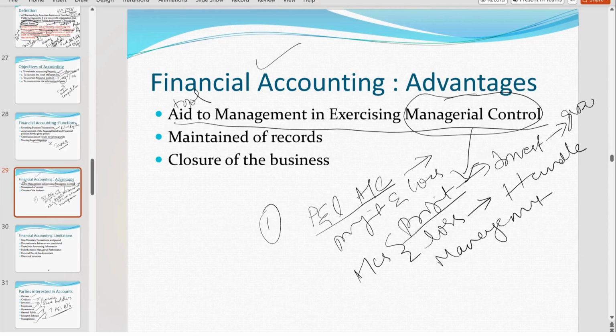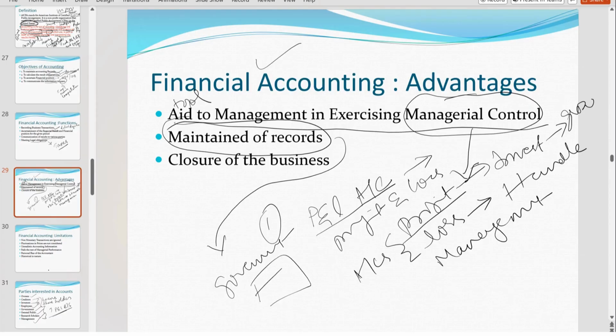Okay. And next one is maintaining of records. Now, if you maintain all the records, what will you understand? Have you visited any government office? No, ma'am. If you visit a government office, what you'll find is different types of racks. In each rack, you'll find different files. Now, what do these files do? In case suddenly you have any doubt, all these files and records will help you to solve the case.